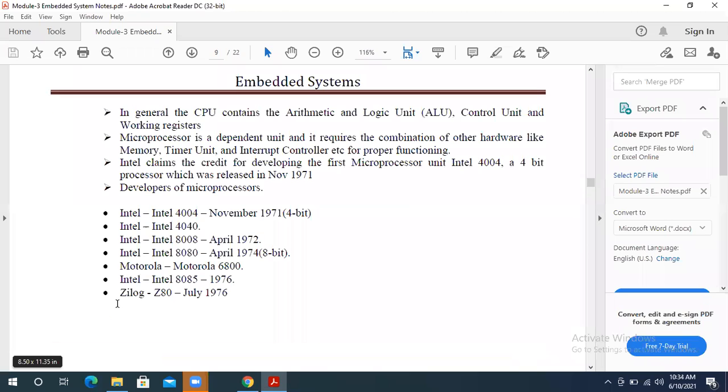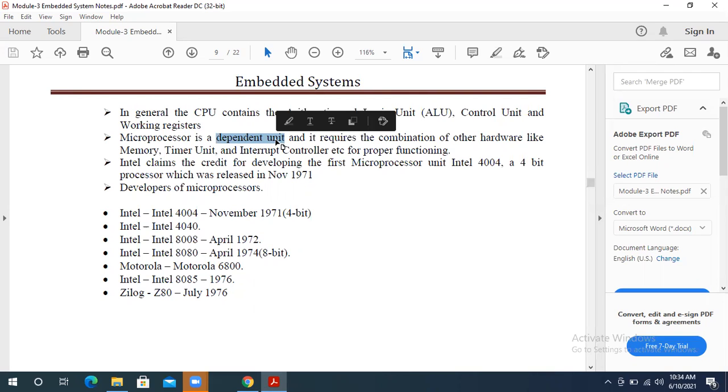Okay. So second, the microprocessor is dependent, nothing but it is not independent. It depends upon the hardware the microprocessor is used with. First we have to choose the hardware part, then we take the microprocessor, because it always depends on the hardware part.